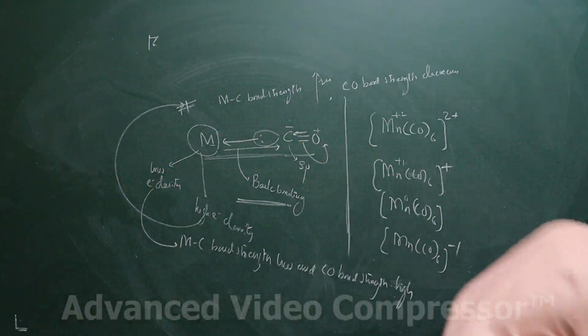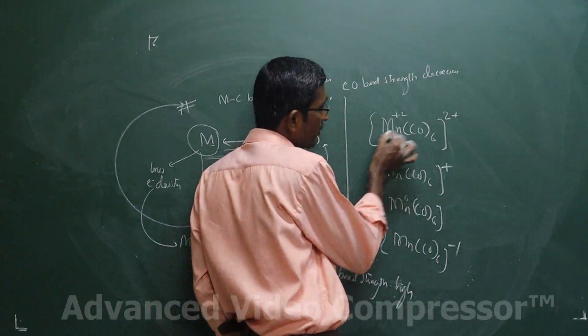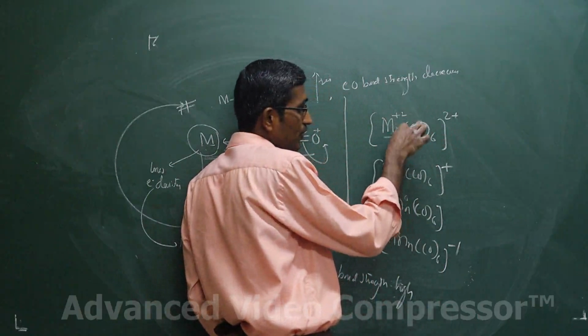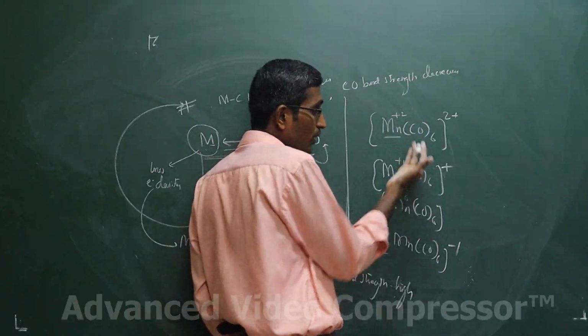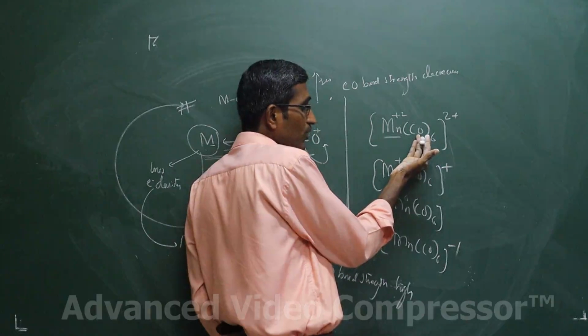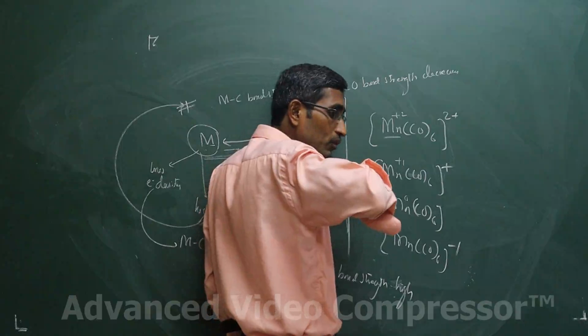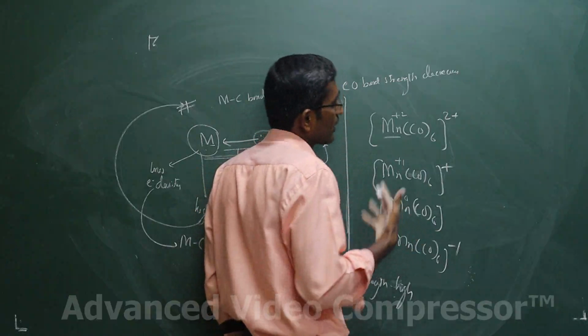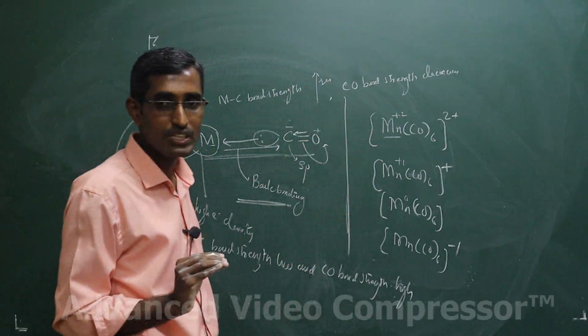But just to make you understand this point, students, in this case the metal ion is positively charged. That means it lacks electron density. Whatever electron density is transferred by the carbonyl group to the metal ion will be used for balancing, because it is already positively charged.